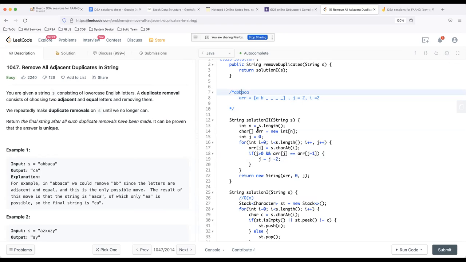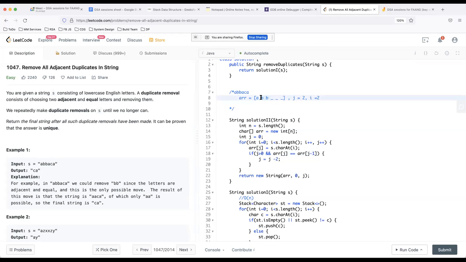Now at this point of time, again, first of all, we blindly copy the ith character into the jth location. The ith character is B, and we copy that into the j equal to 2 location. Now J is greater than 0, yes, and array of J is equal to array of J minus 1. This is also true because B and B are same.